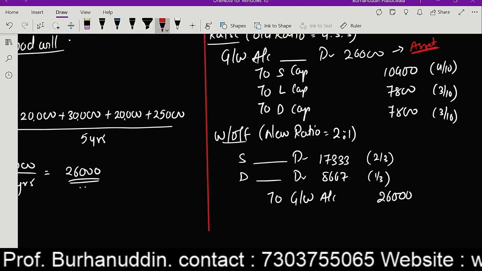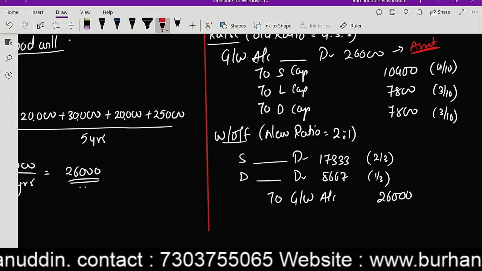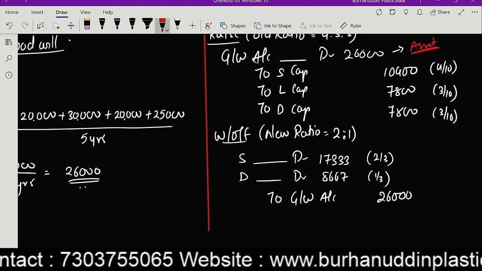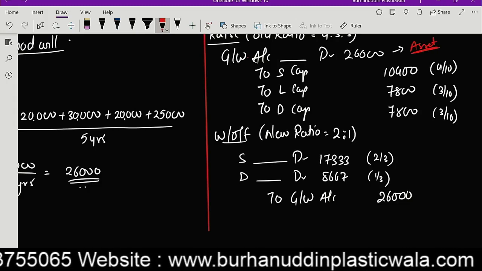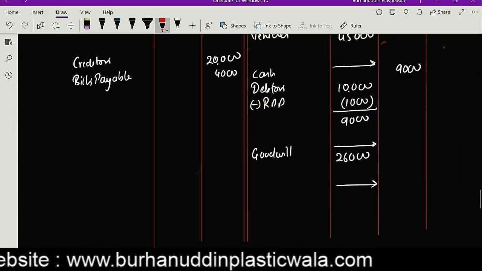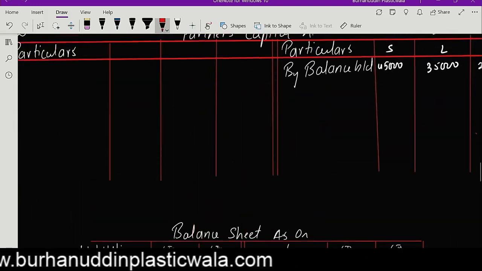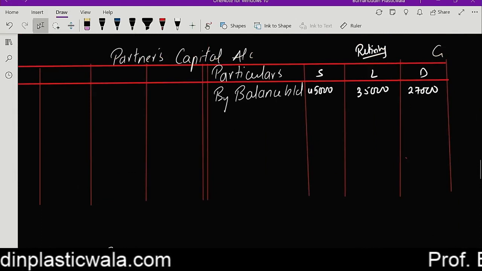Okay, and this is divided between Shah, Lodha, and Dole. 10,400, 7,800, 7,800. So the partner's capital account has been credited by this goodwill. So here I'm going to write by.